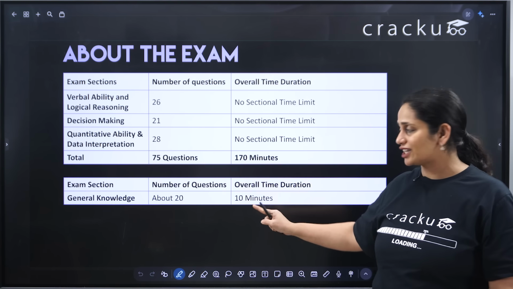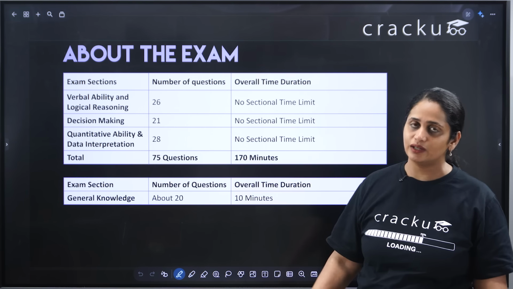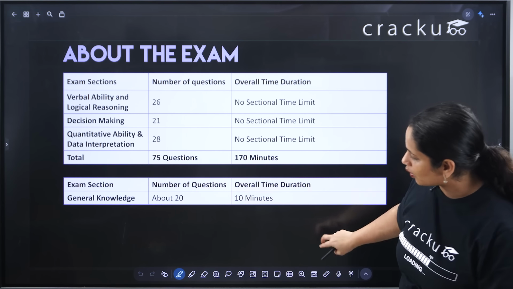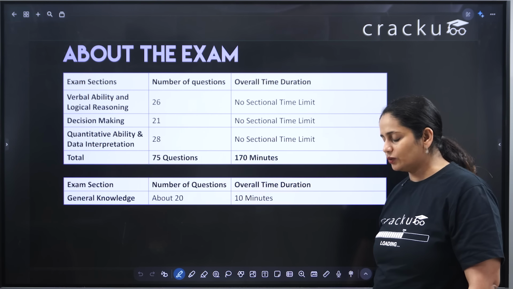Also remember the GK section is not directly used for shortlisting. What is used is you have to maximize the score in this first part of the exam. Now I'll also briefly tell you my experience.